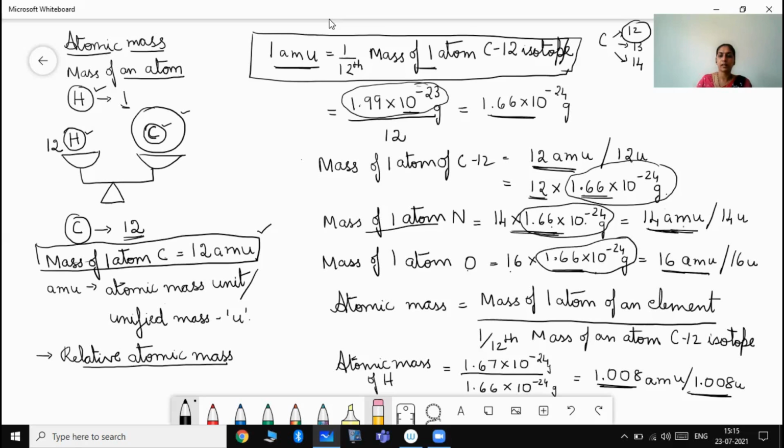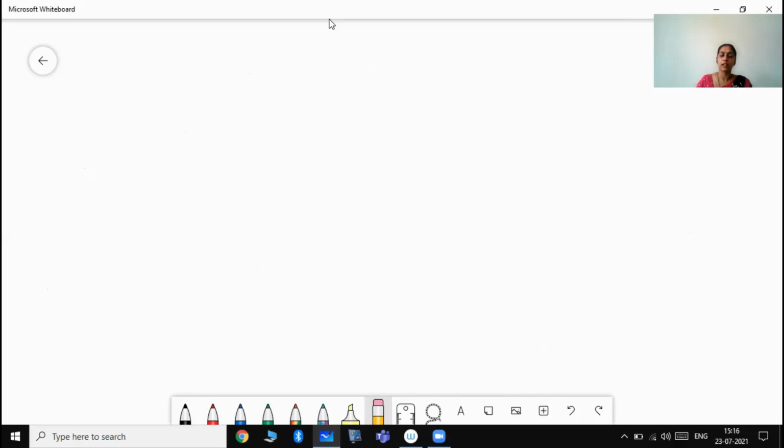So is this clear? Only if this concept is clear will you be able to understand the further topics. So this was regarding atomic mass. Next, in the case of atoms which have different isotopic forms, we consider not just the atomic mass of one isotopic form, but what is known as the average atomic mass.